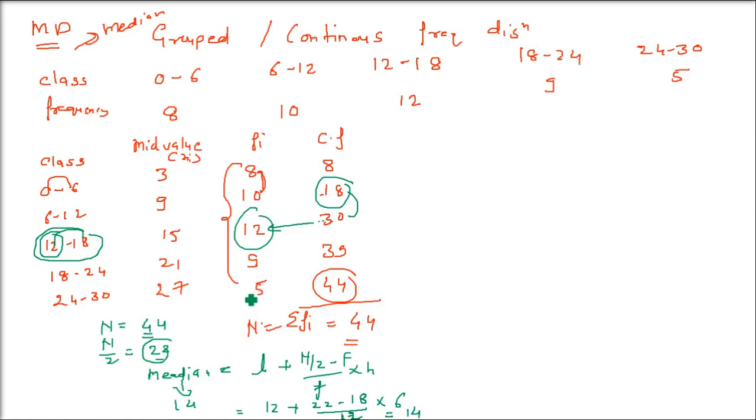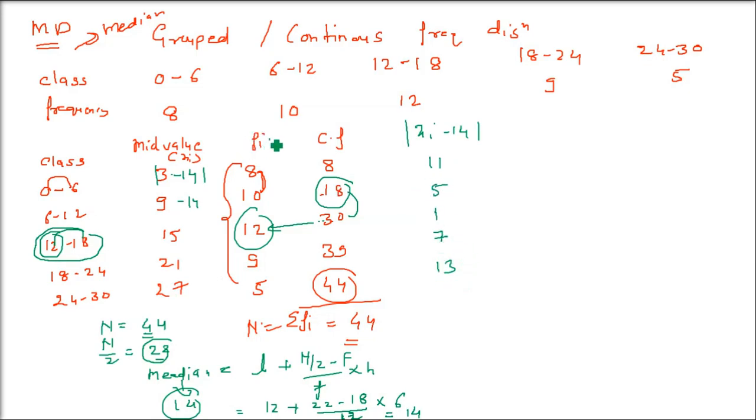Now we have to go for mean deviation. Okay, now the median is done. Now let us come to xi minus 14, where 14 is the median. So just subtract 14 from this column and take the positive values only. 3 minus 14, 9 minus 14, 15 minus 14, 21 minus 14, 27 minus 14, and always take the positive value. 11, 5, 1, 7, 13 will come. So now this is the xi minus 14 column.